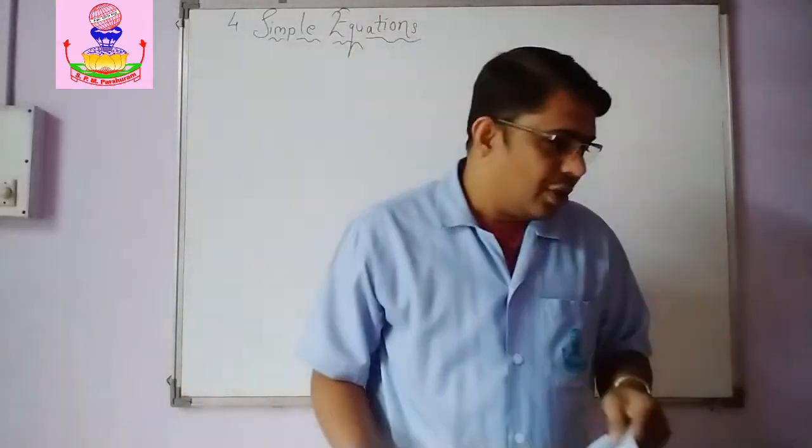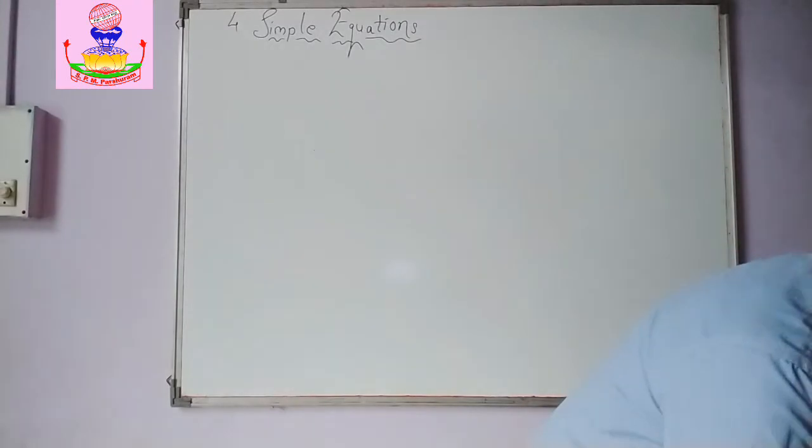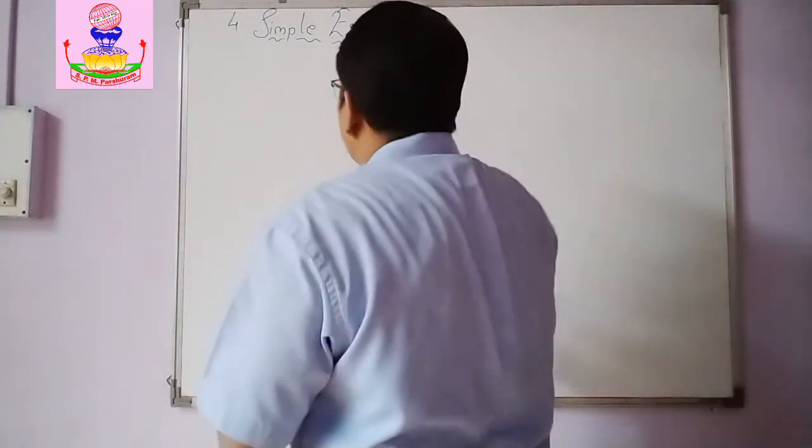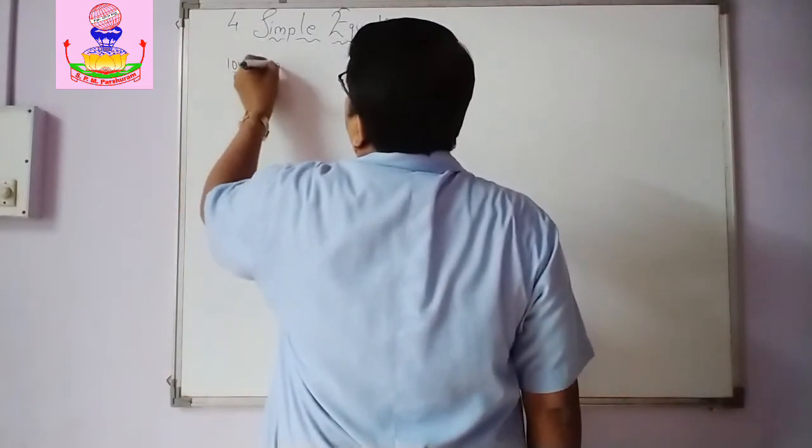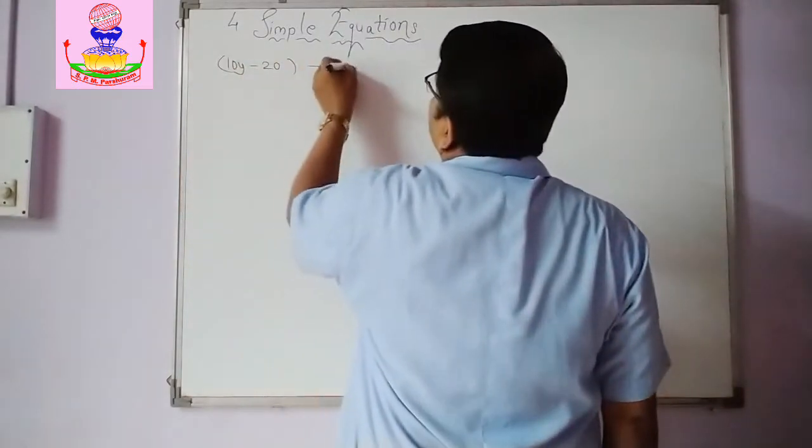If there is no solution, try giving more values to y and find whether the condition 10y minus 20 is equal to 50 is met. Okay, now, so let us do this. We are supposed to find the values for the expression 10y minus 20. This is the given expression.